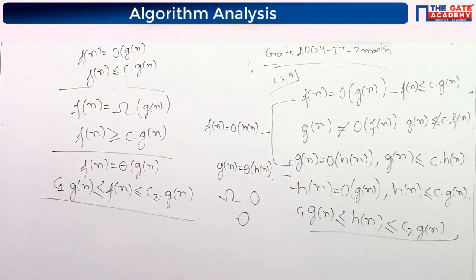So we can take Gn equal to Hn equal to n square.